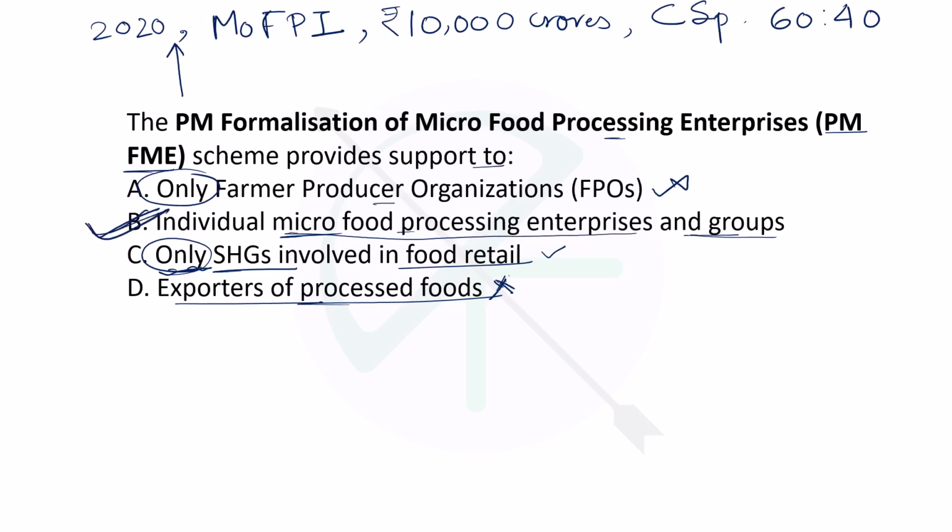So option B will be the right answer. Individual micro processing enterprises and groups. That groups refers to FPOs and SHGs, right? So option B will be the right answer. And the goal was to reach 2 lakh food processing units.